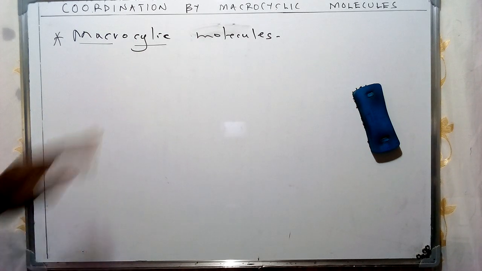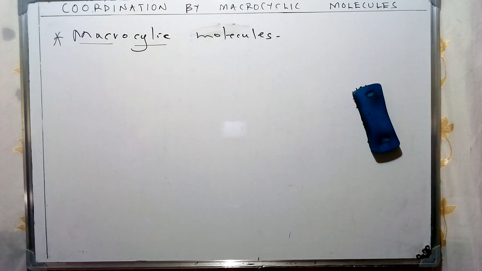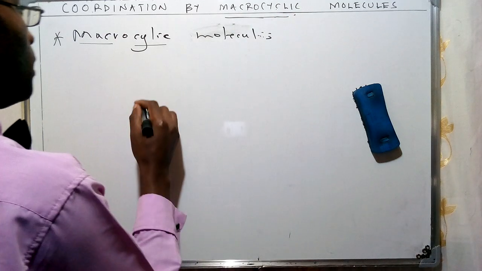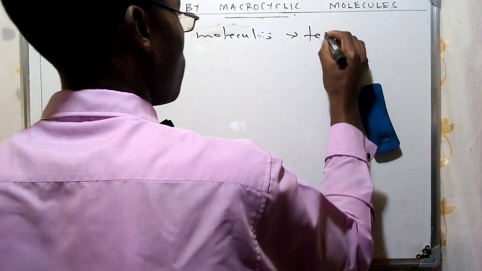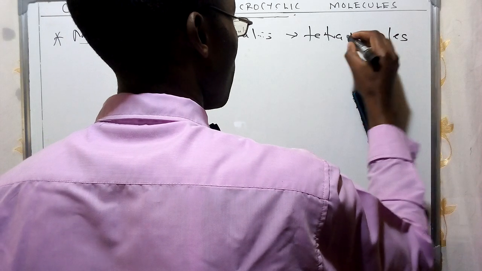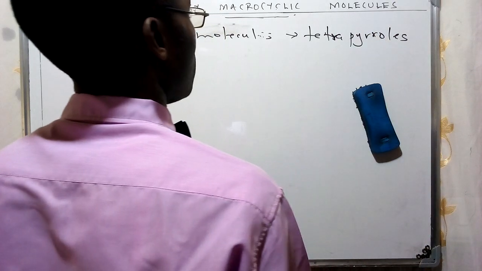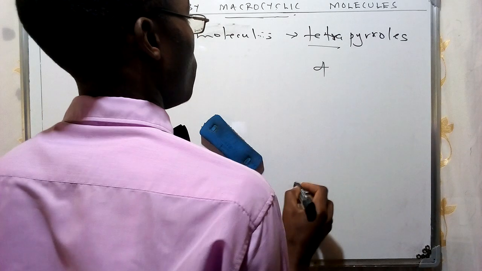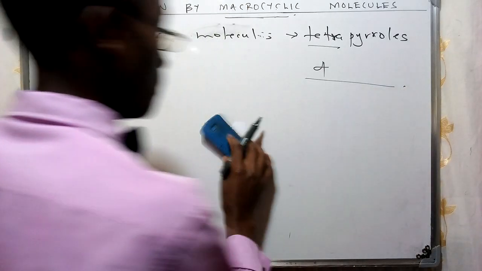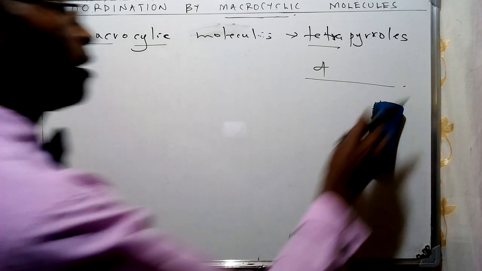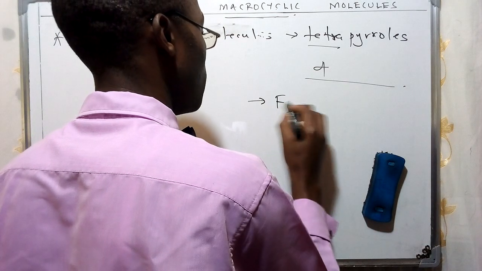So these are going to be referred to as tetrapyrroles, which we are going to be specifically discussing in this case. I'm describing them as tetrapyrroles, which consist of a set of what we refer to as four. And therefore, we expect that they are going to have the description we have given, consisting of four ligands.